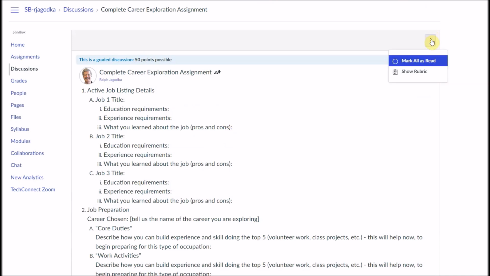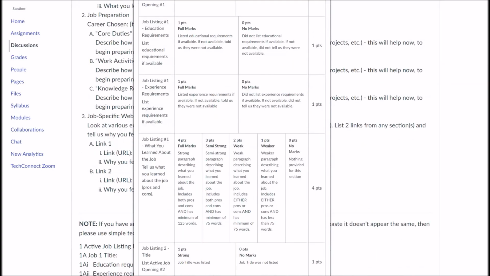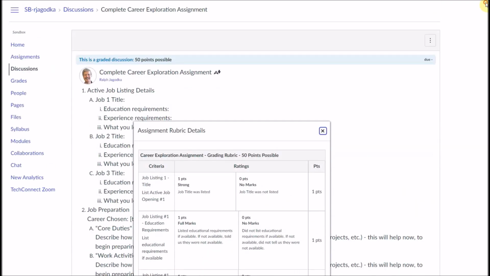At the very top in this section, it does give them the ability to see the rubric. So if they click on this again, this shows them the grading rubric for the assignment. So they could have an opportunity to see exactly what's involved, how this thing is going to be graded. So it's a completely transparent process. So in a nutshell, these are the resources that you can go ahead and use to very easily infuse the career exploration Canvas module into your course. So it makes it easy, makes it simple, and gives you the flexibility to modify anything to suit your needs.